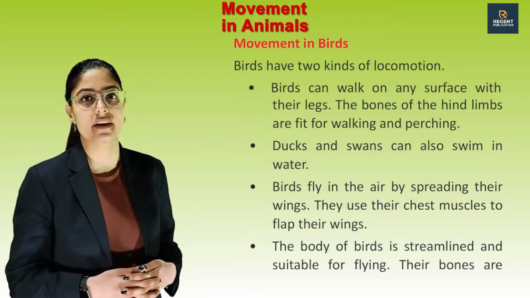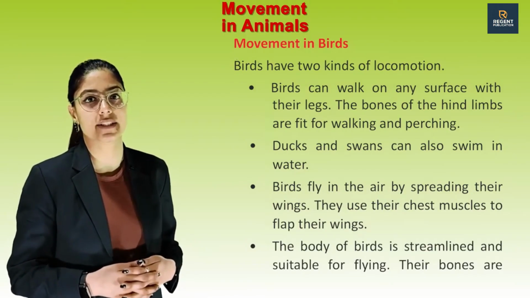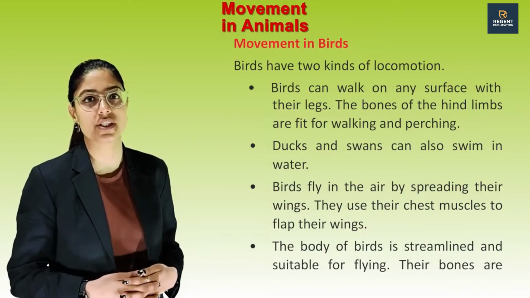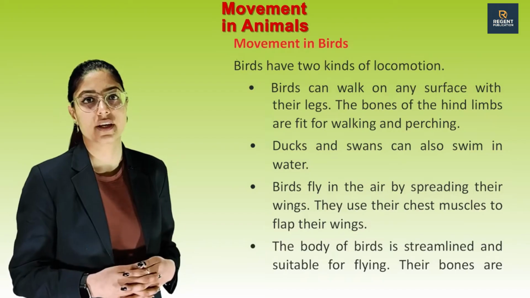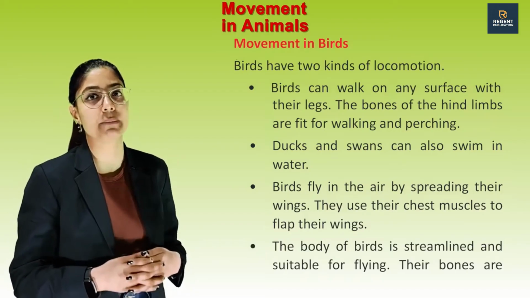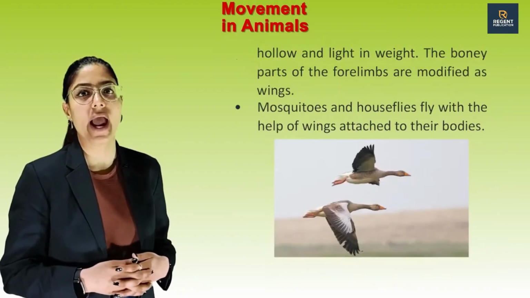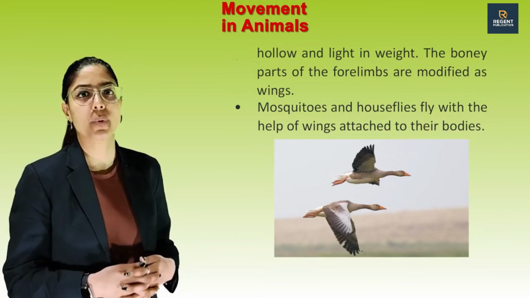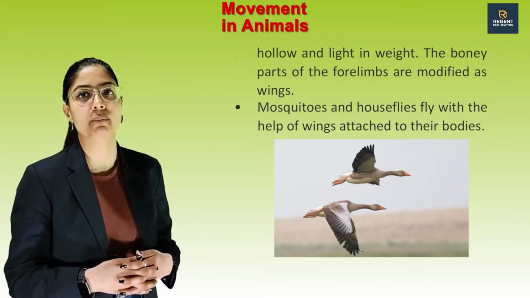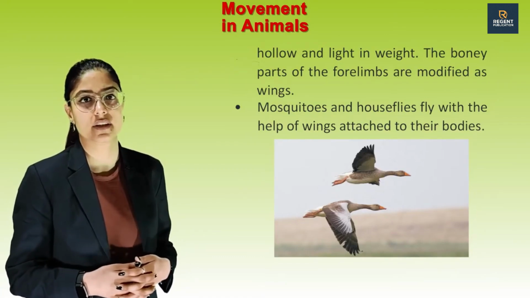Birds fly in the air by spreading their wings. They use their chest muscles to flap their wings. The body of birds is streamlined and suitable for flying. Their bones are hollow and light in weight. The bony part of the forelimbs is modified as wings.